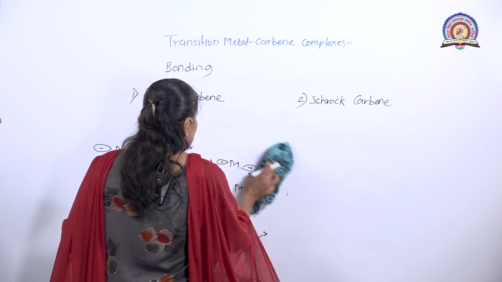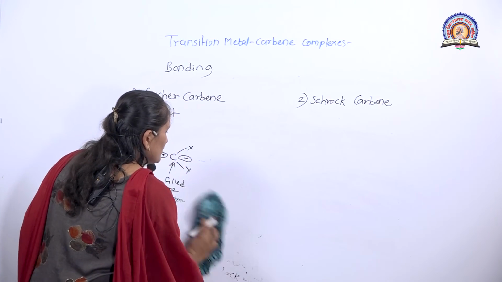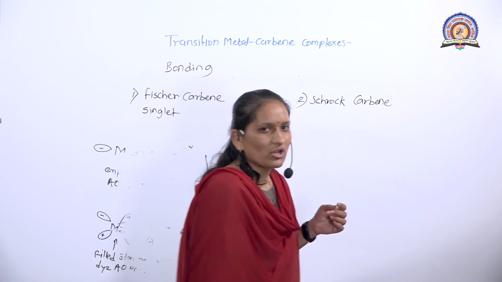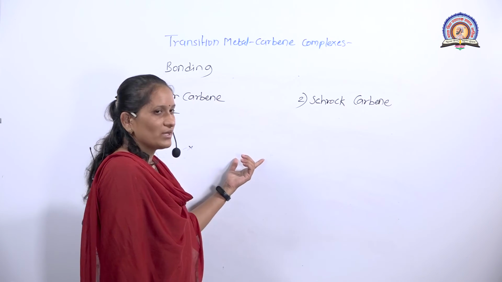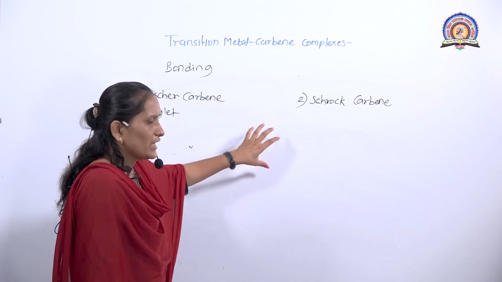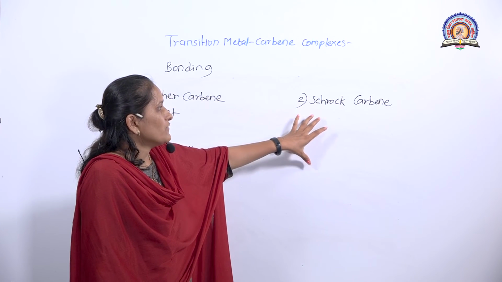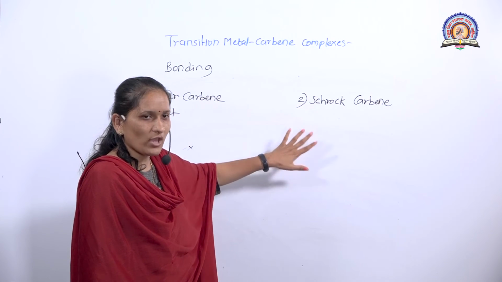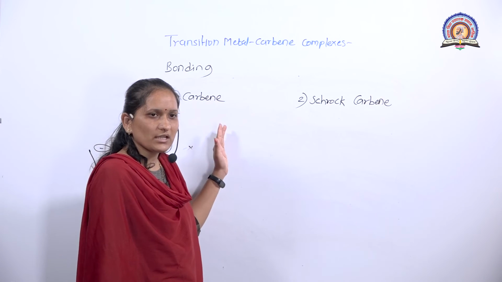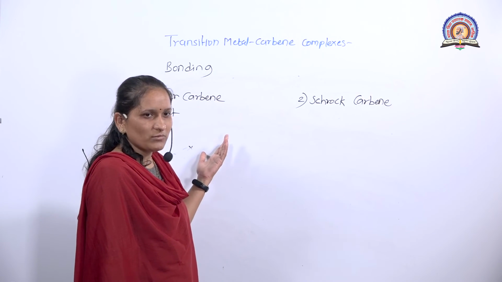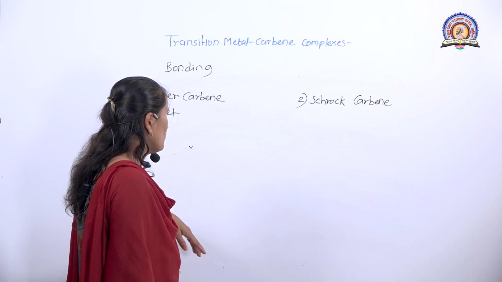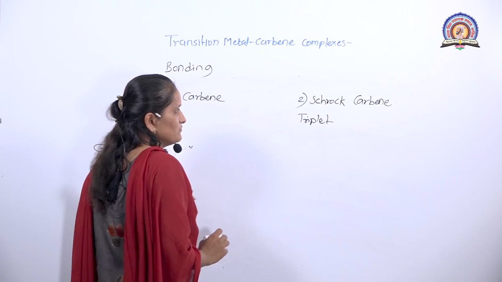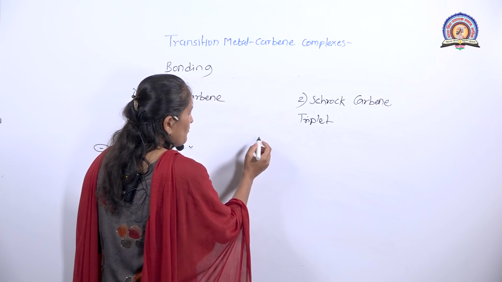Schrock carbene complexes are formed by triplet carbene. Triplet carbene means the sp2 hybrid orbital and the 2pz atomic orbital are singly occupied. These singly occupied atomic orbitals, the 2pz atomic orbital and the sp2 hybrid orbital, overlap with the singly occupied orbitals of the metal atom and form covalent bonding. Triplet carbene forms Schrock carbene type complexes.